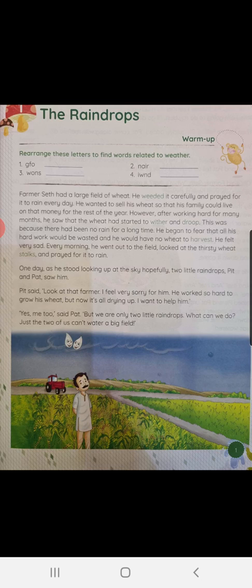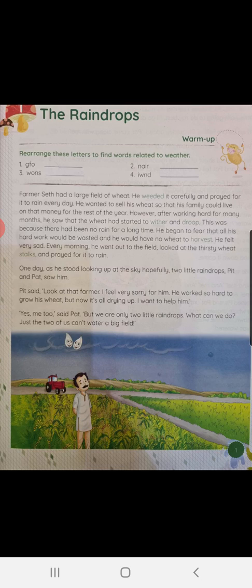He began to fear that all his hard work would be wasted and he would have no wheat to harvest. Harvest means, children, to cut and ultimately go and sell it in the market. He felt very sad. Every morning he went out to the field, looked at the thirsty wheat stalks and prayed for it to rain.